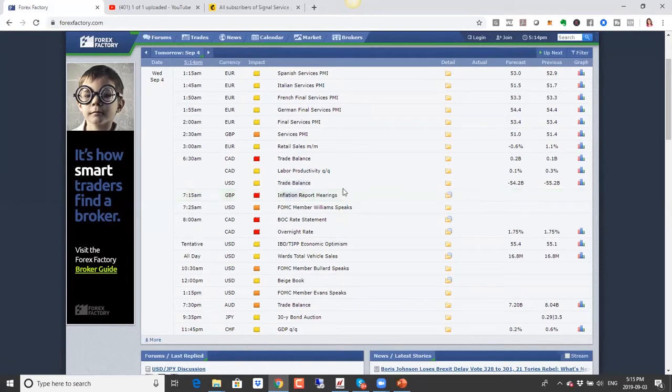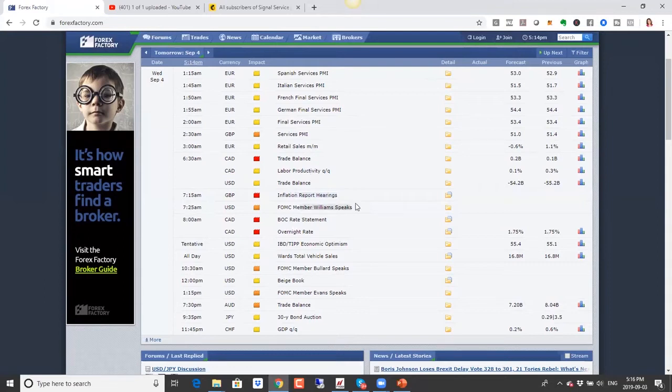And then we also have inflation report hearings for the UK. These will be important for the British pound, because inflation is, again, one of the key data points that the central banks look at. So if inflation is expected to drop or not go up as expected, that could be negative for the British pound, especially if the forecast is reduced or lower.